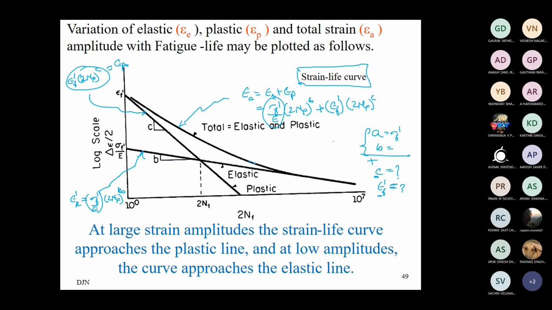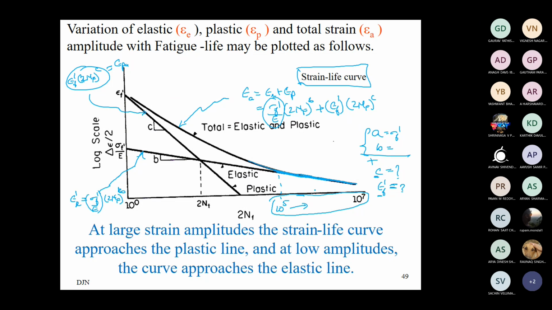Obtaining these constants from experiments is not that easy. You can see here, as we go longer towards the life, the life is dominated by the elastic part. The S-N approach is totally agreeing with the strain life approach. Each approach will give you a marginally different result, but compared to the life here, maybe 10 to the power 6 or 10 to the power 5 and greater, a small variation of 100 cycles does not matter. When we talk about 10 lakh cycles, 1 crore cycles, a difference of 10, 30, 40 cycles is not a big deal.